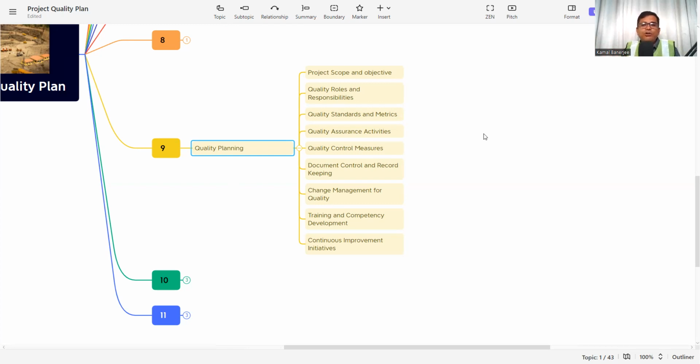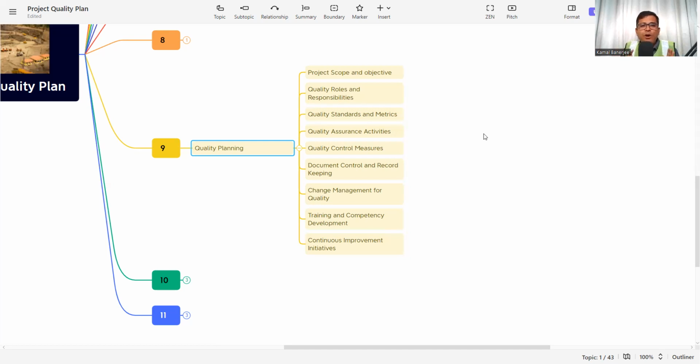Then is document control and record keeping. From start to end, how will we keep records and maintain the documents? What will be the document flow? What will be the document distribution matrix? That should be in place, so that whenever a document comes from the client, consultant or authorities, how it will be followed and how action will be taken. That should also be incorporated in the quality planning.